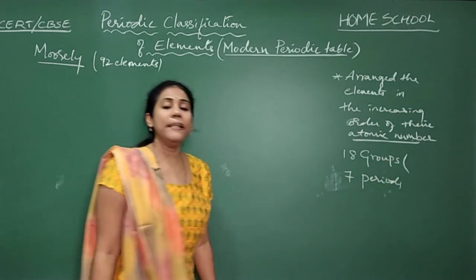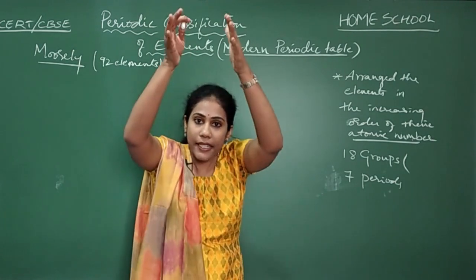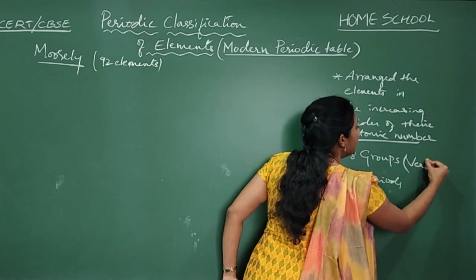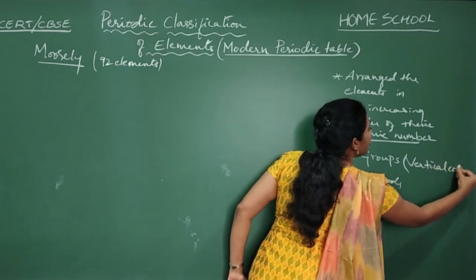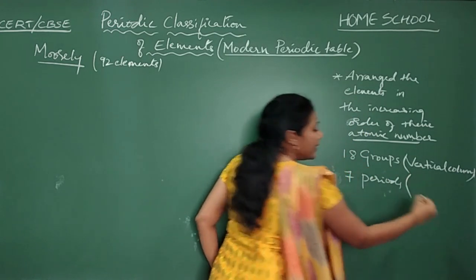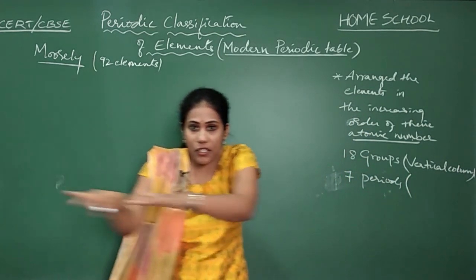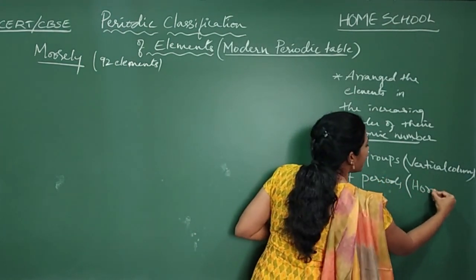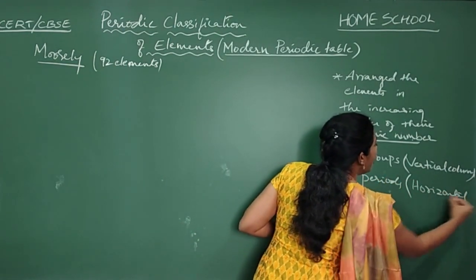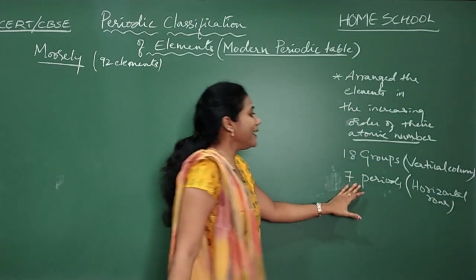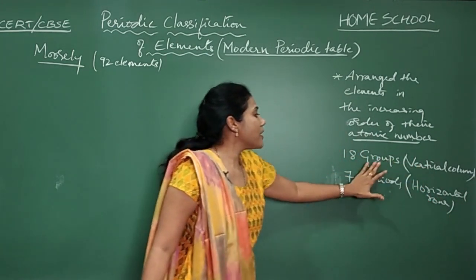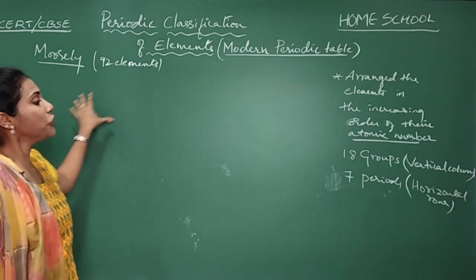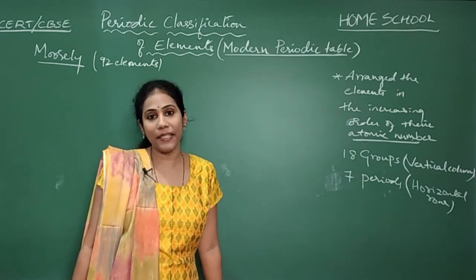So what do you mean by a group? Group is nothing but a vertical column. Okay, so a vertical column, he called it a group. A horizontal row, he called it a period. This is very important to remember. Horizontal row, he called it a period. Vertical column was called a group. Okay, all the 92 elements were arranged in the form of groups and periods.